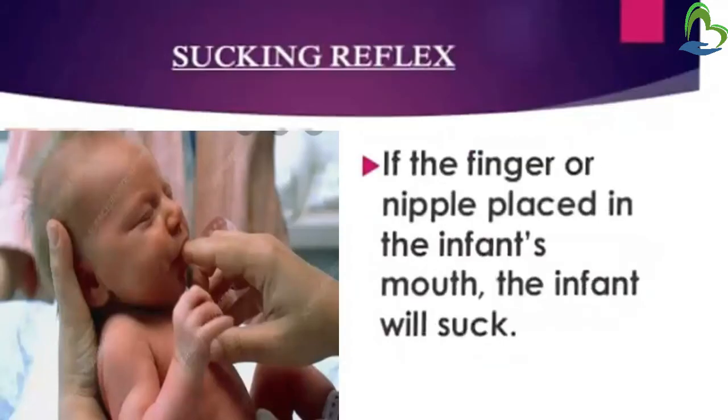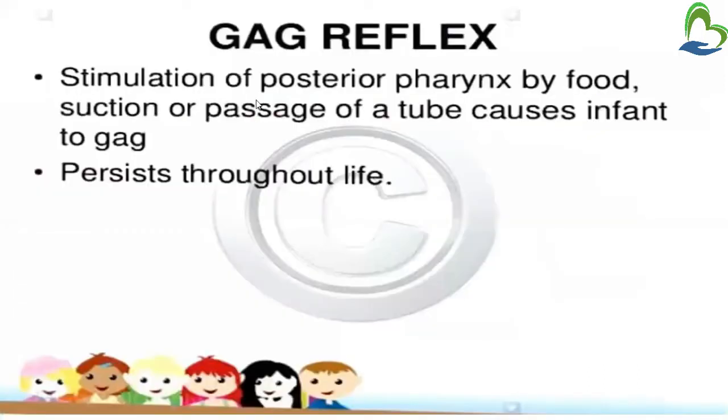The next reflex is sucking reflex. If a finger or nipple is placed in the infant's mouth, the infant will suck. In this picture, we place the finger in the infant's mouth, and the infant will do sucking. If the mother places the nipple in the baby's mouth during breastfeeding, the baby will start sucking. This is called sucking reflex. To check the sucking reflex, you have to place either the nipple or a finger in the baby's mouth.